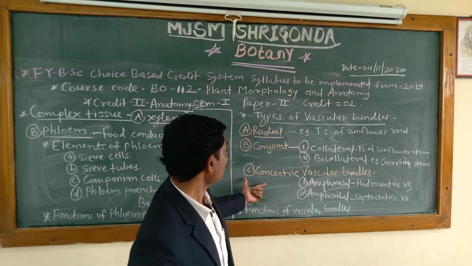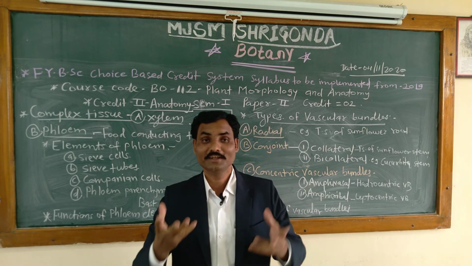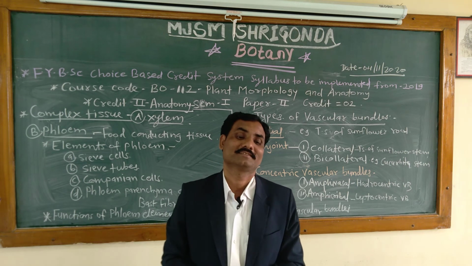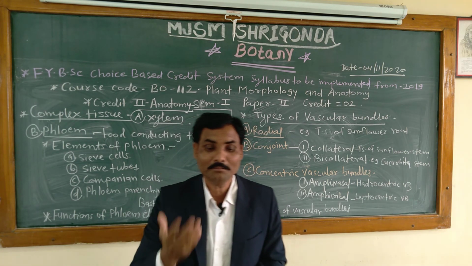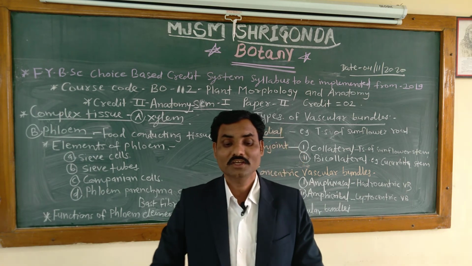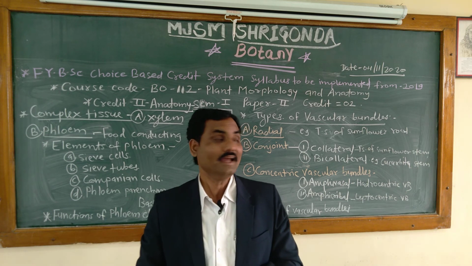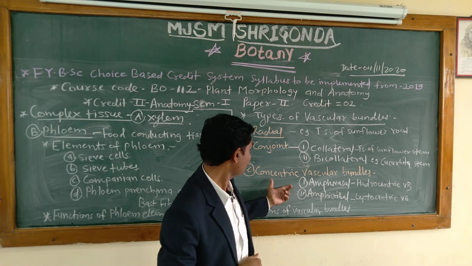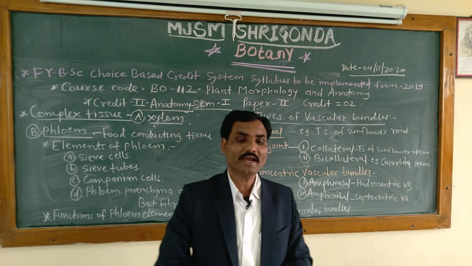Then third is the concentric vascular bundles. What is concentric? The name indicates concentric. In this type, one kind of vascular tissue, xylem or phloem, is surrounded by the other vascular tissue. And these are again of two types.